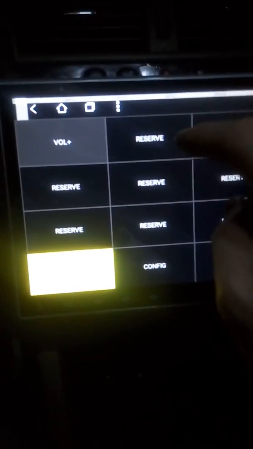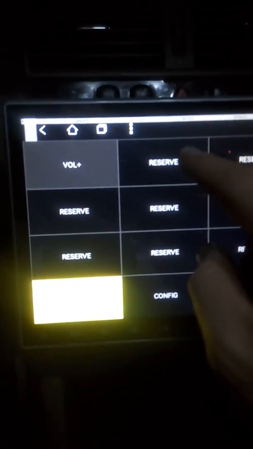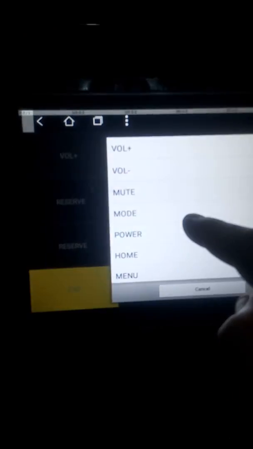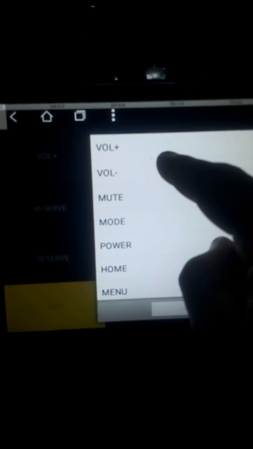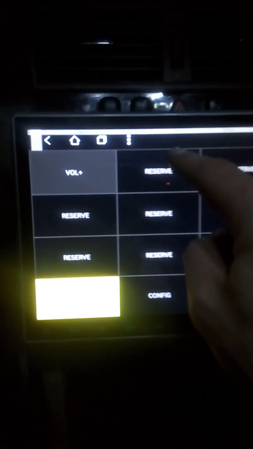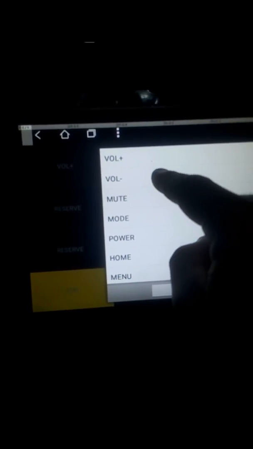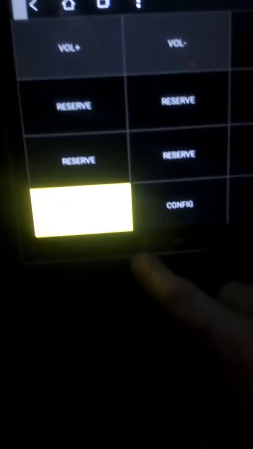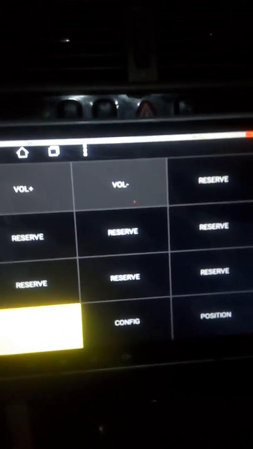Now on another blank area, tapping, and we choose volume minus, okay, and here also pushing on the okay. You need to do that fast, okay. So again, here and here and fast here, and you see it's also gray.